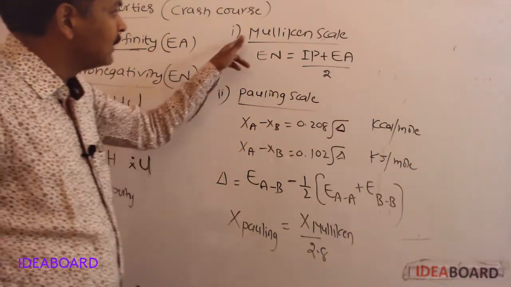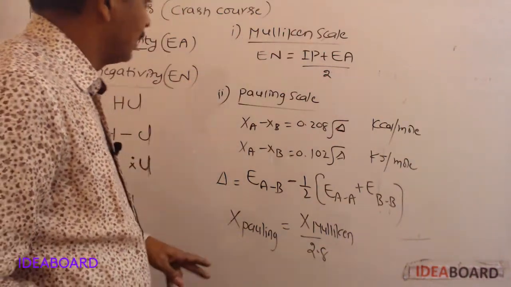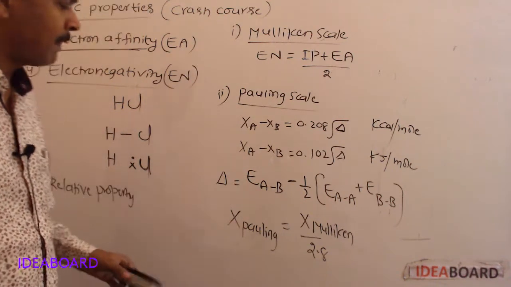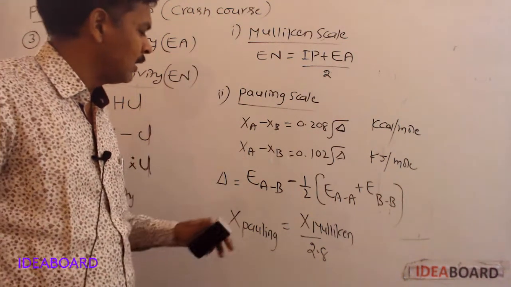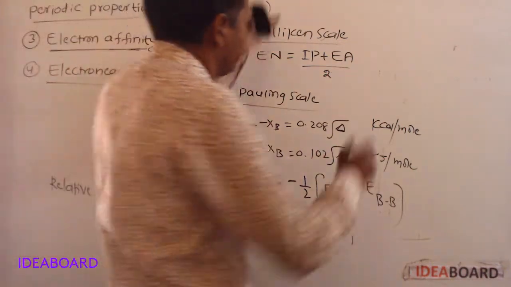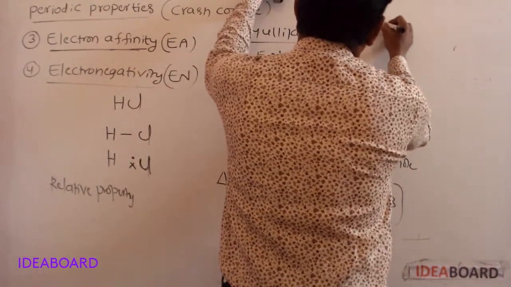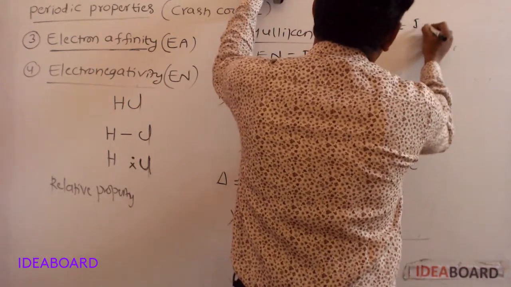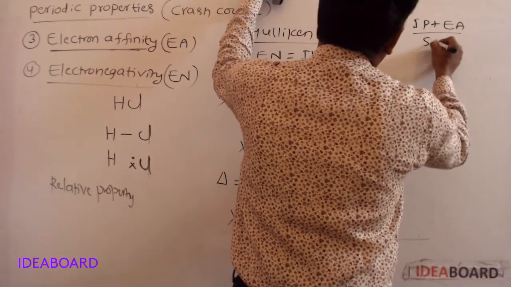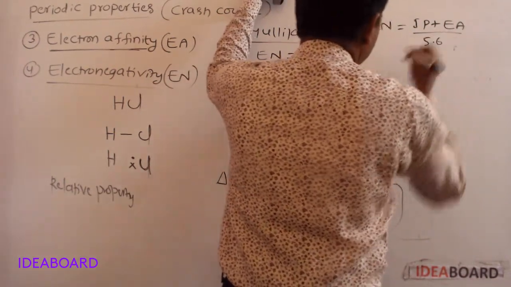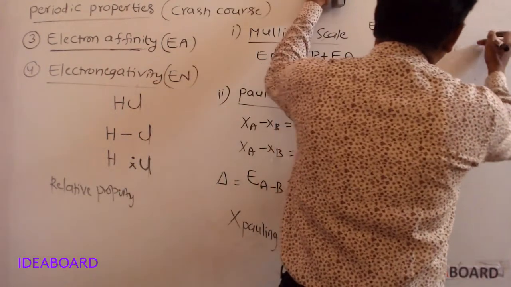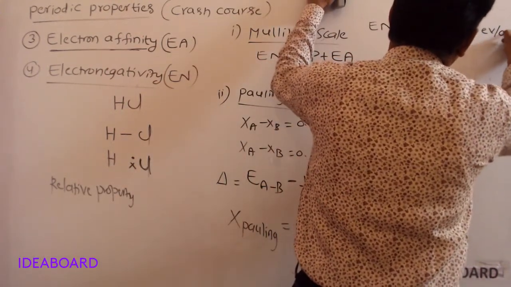Later, Mulliken gave another formula to calculate electronegativity of the elements on the Pauling scale. That is EN is equal to (IP plus EA) by 5.6, if these are expressed in electron volts per atom.